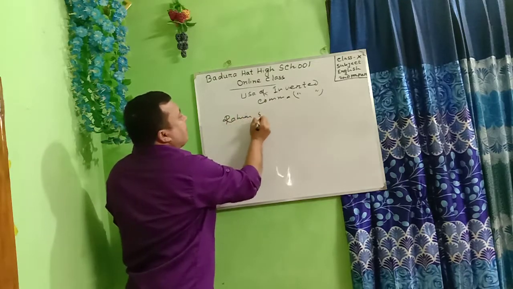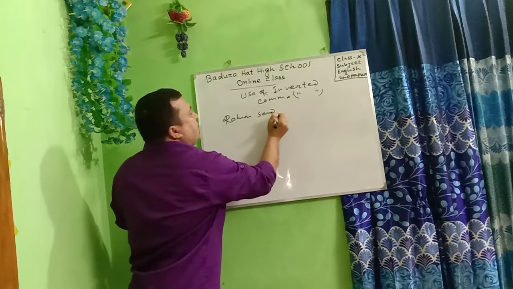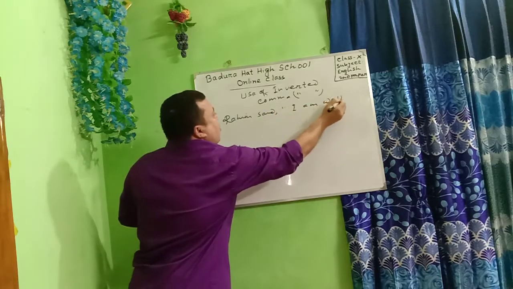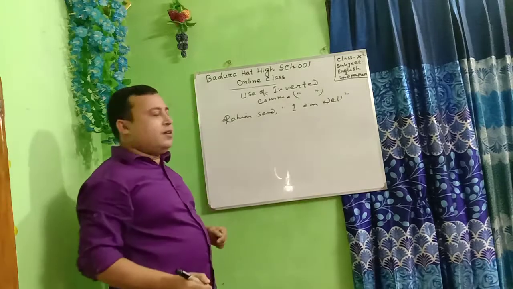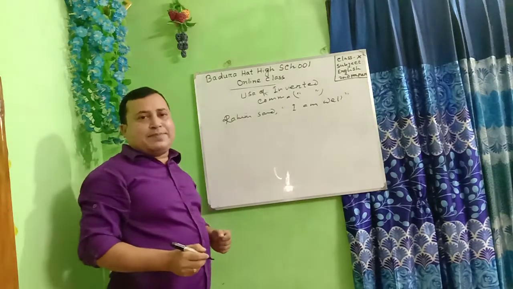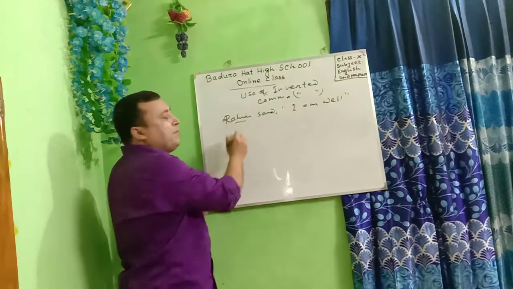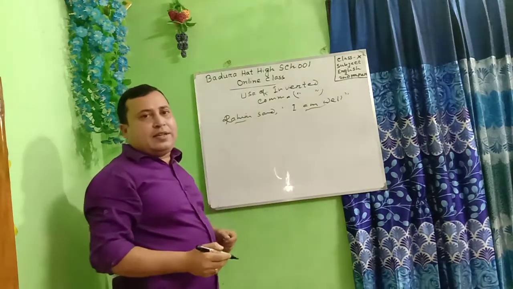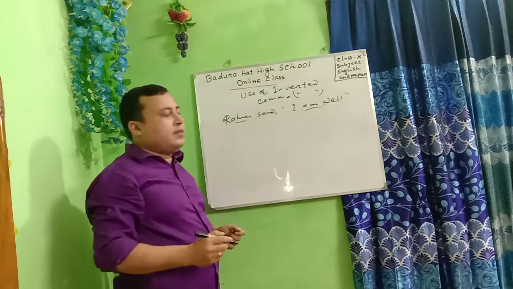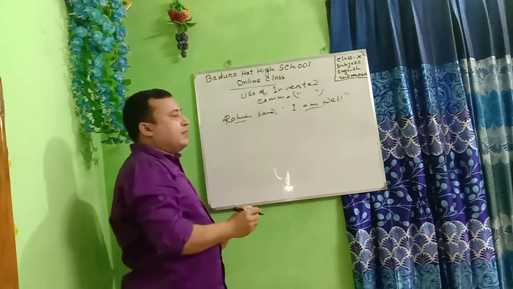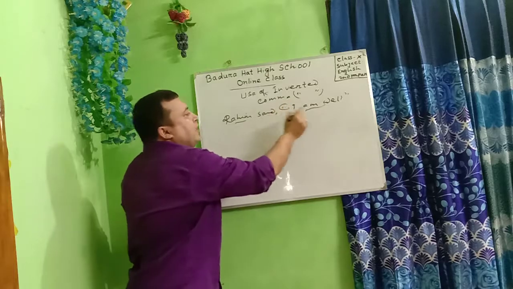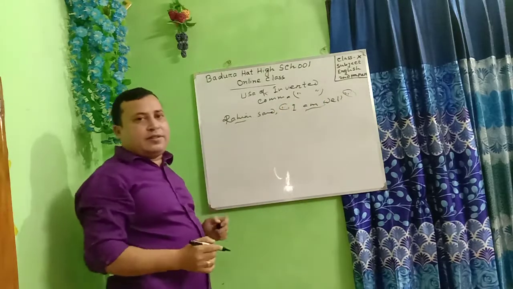Rohim said, "I am well." This is direct speech. Rohim is the speaker. I am well is the speech. The direct speech is enclosed by inverted commas.